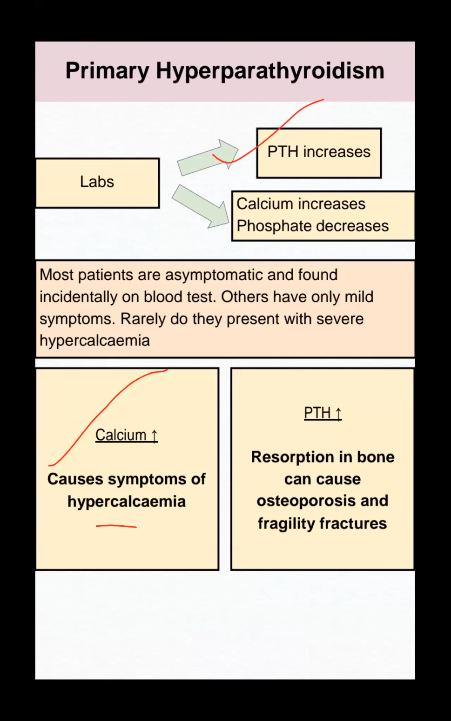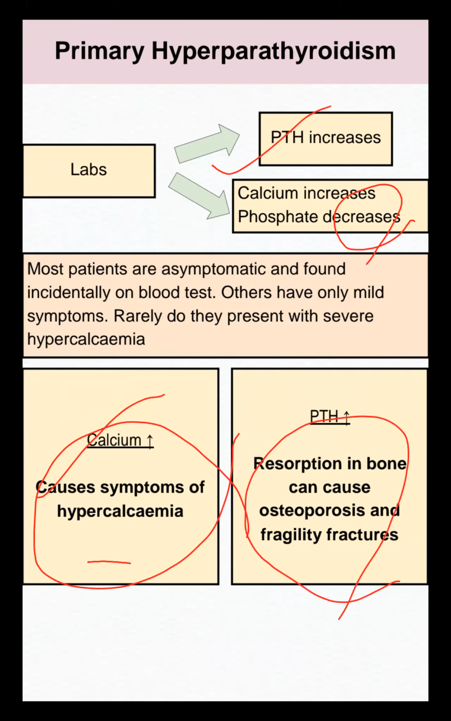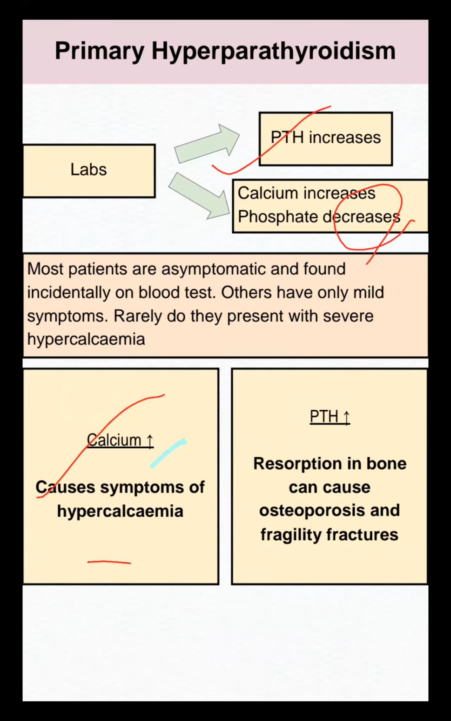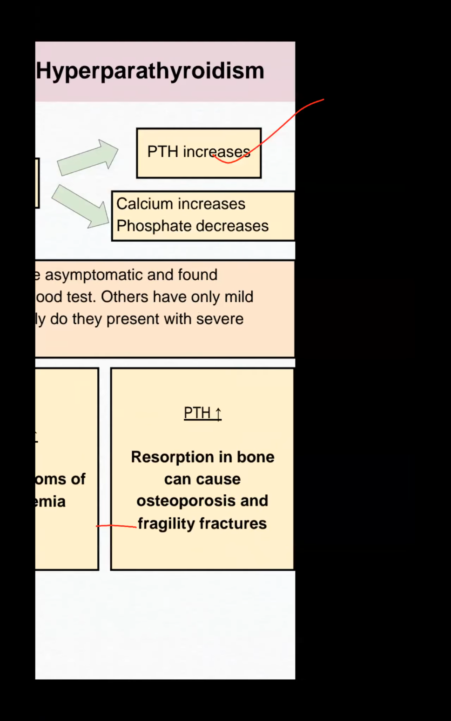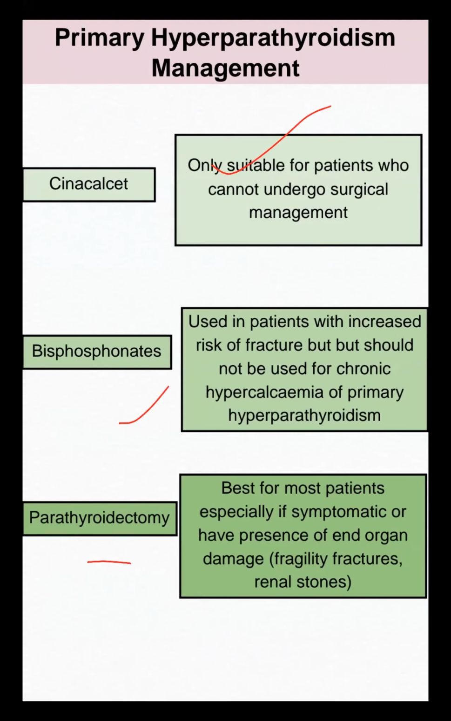Primary hyperparathyroidism: PTH increased, calcium increased, phosphate decreased. These are the values. Just remember the pictures: hypercalcemia, moans, bones, stones. PTH causes osteoporosis and fragility fracture. These are the complications we have to remember in primary hyperparathyroidism. Calcimimetics initially, though it's surgical management; bisphosphonate if there is hypercalcemia to reduce fragility. Parathyroidectomy is the definitive management, very important stepwise management.